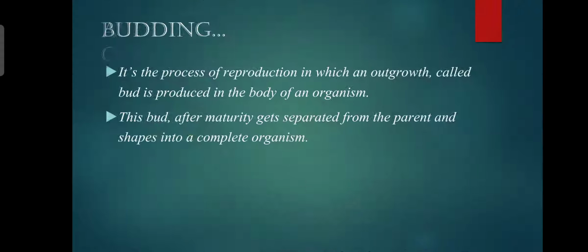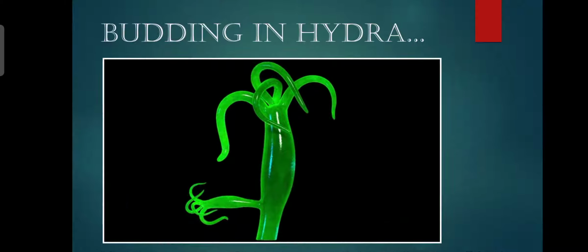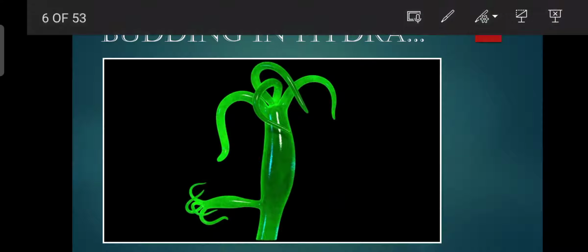It is the process of reproduction in which an outgrowth called a bud is produced in the body of an organism. This bud, after maturity, gets separated from the parent and shapes into a complete organism. Let me give an example. For example, this is a hydra. This is a hydra which belongs to which phylum? It belongs to phylum Coelenterata.